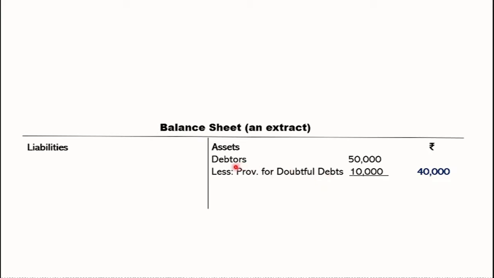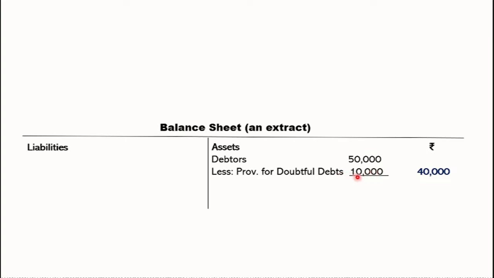losses, which we know that if we have more credit sales, we'll have bad debts also. Chances of bad debts are more, so we create provision for doubtful debts. Now, as I said, this is a liability, so any increase or decrease in this will be shown as an increase or decrease in the liability only. That means if provision for doubtful debts increases, the liability increases, and in a revaluation account, an increase in a liability is shown on the debit side. Or we can say the journal entry will be revaluation account debit to provision for doubtful debts.